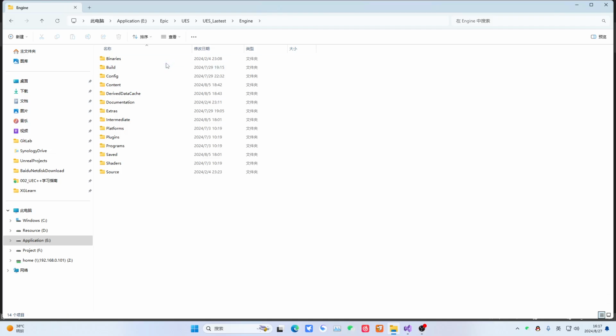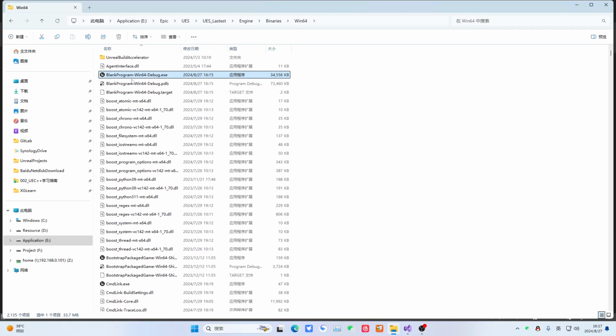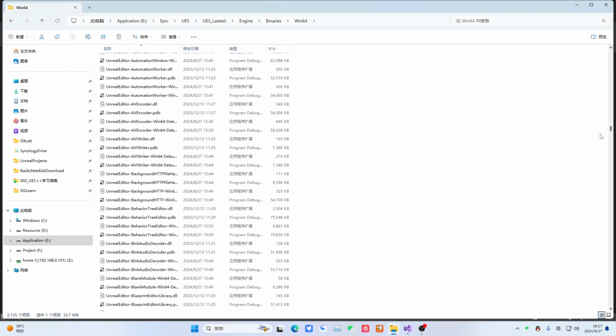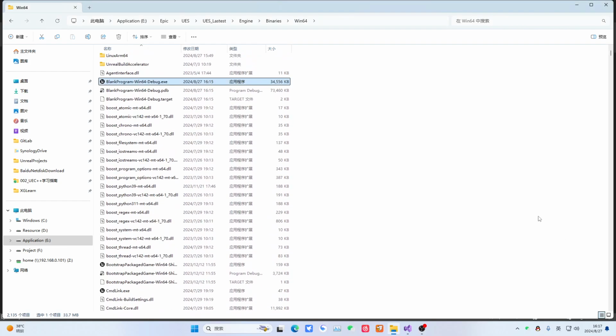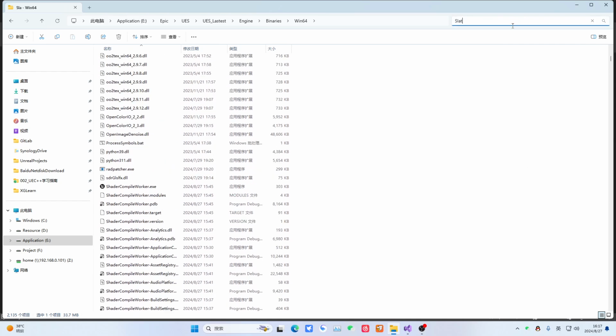It is actually located here. Find our application, find our iPad, find our latest. You don't need to worry about this. We are mainly looking at the engine. Barrels, 164. Then you see this blank. Let's double click it. Do you get my point?